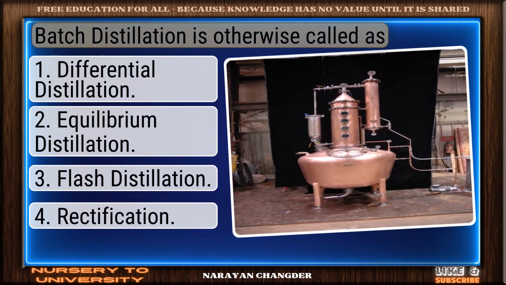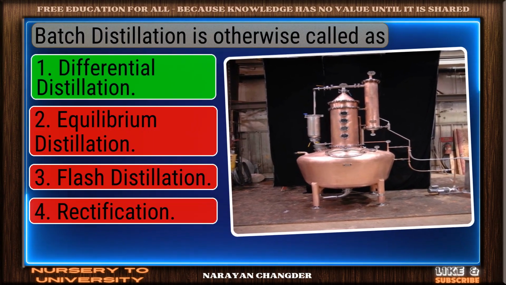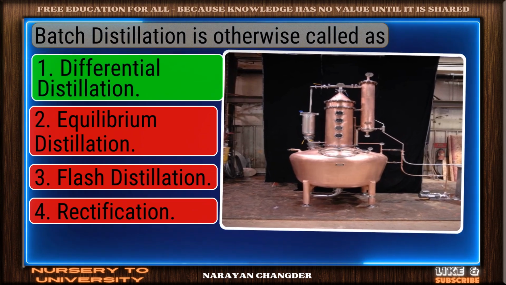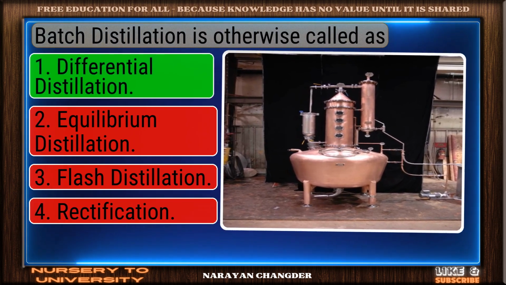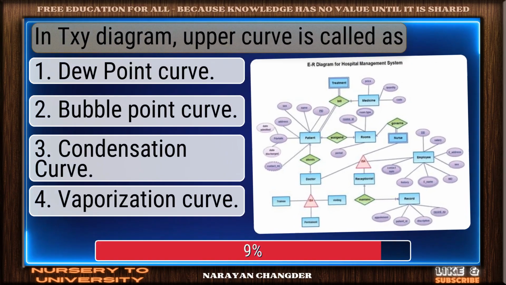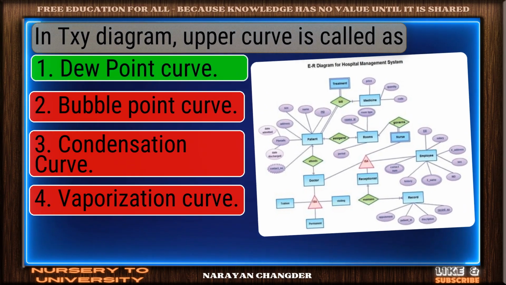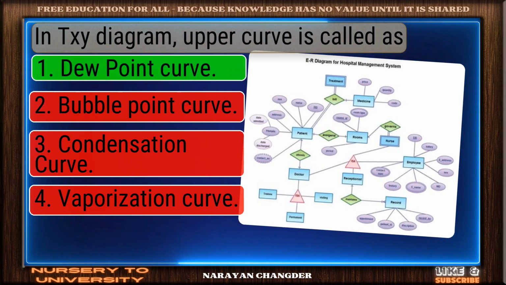Batch distillation is otherwise called as. Excellent choice. Differential distillation is the right answer. In Txy diagram, upper curve is called as. Correct. Dew point curve is the right answer.